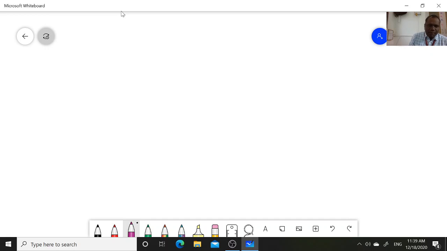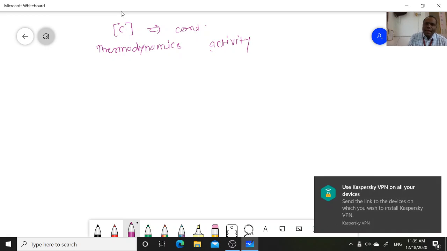In this reaction we have considered the concentration, but in thermodynamics they are considering activity. Activity is what?